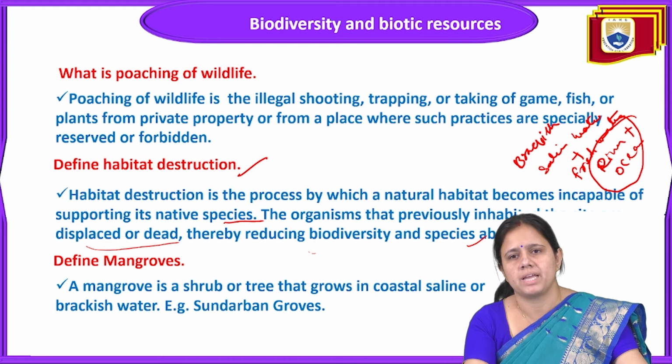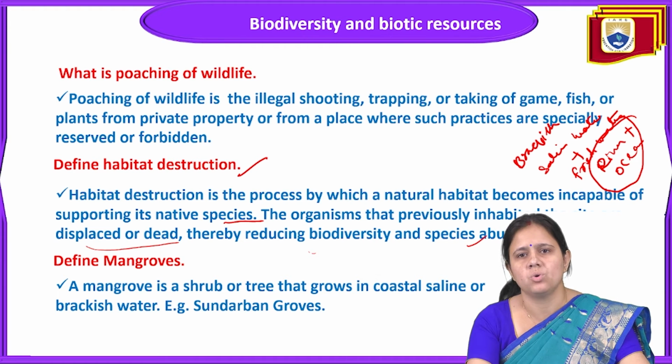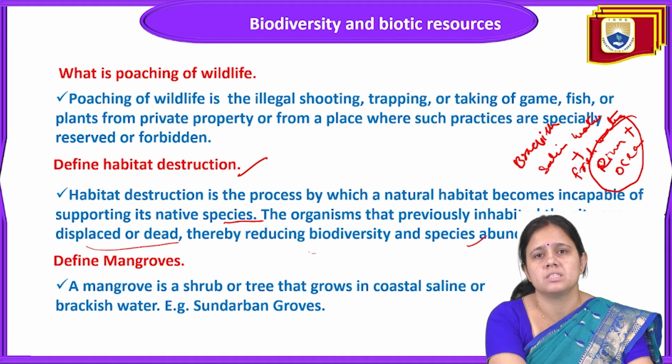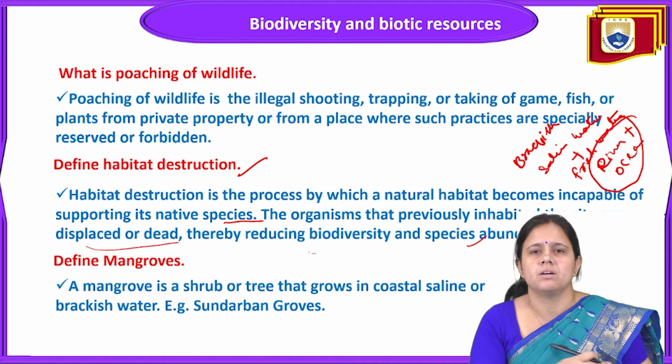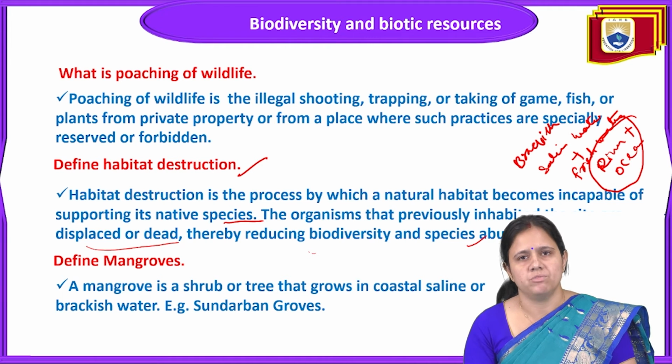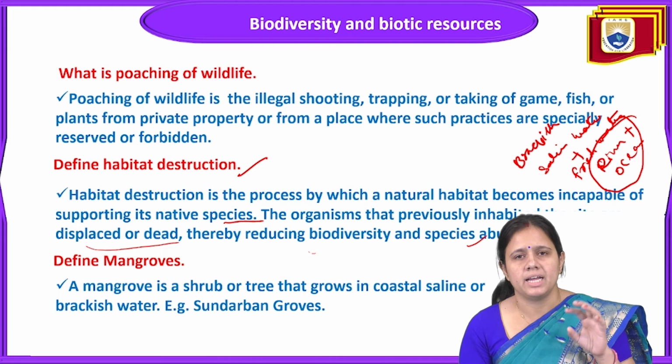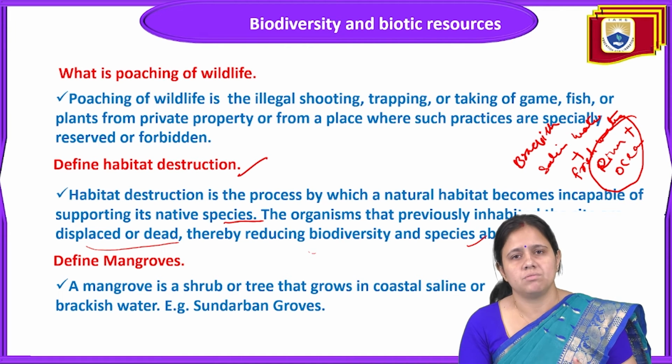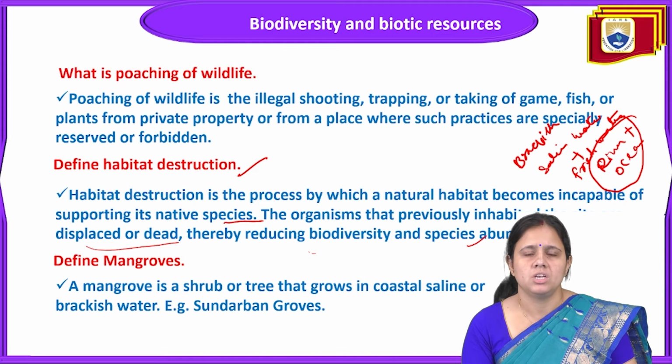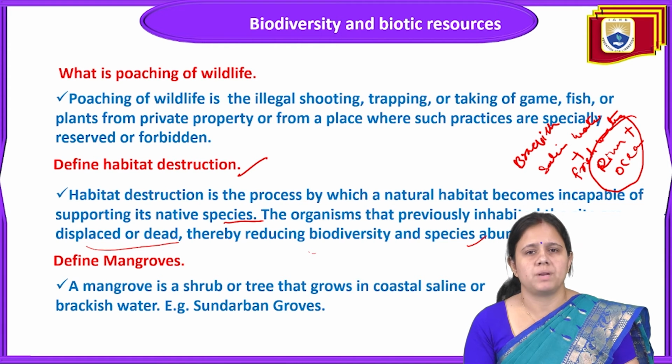And at that place, the shrubs that grow are known as mangroves. Its example is the Sundarbans of West Bengal. This is a very fertile ecosystem, where you can find many rare organisms, rare fish and rare shrubs, and that water is called brackish water.